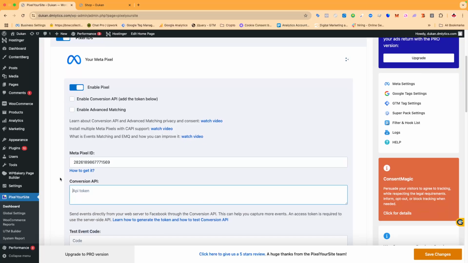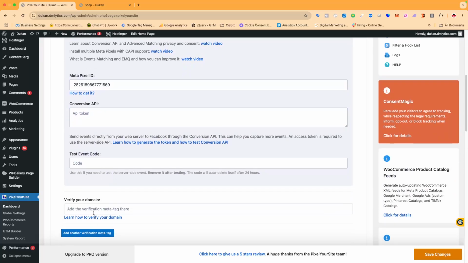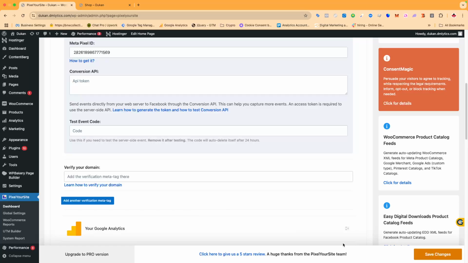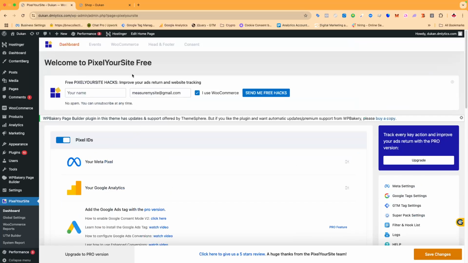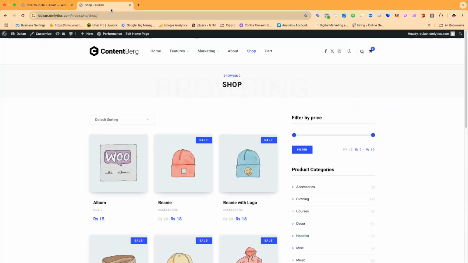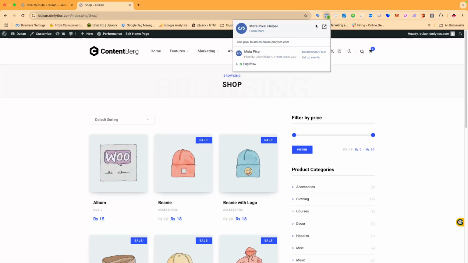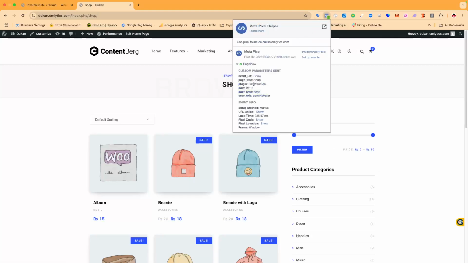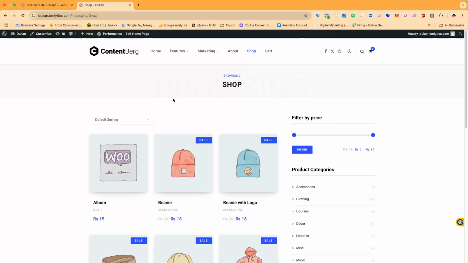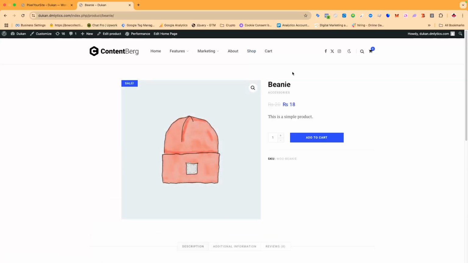This is for the basic tracking, and then what I will do here is save changes. Now that I have installed the Metapixel with the Pixel Your Site plugin, I will go to the website again and then refresh to see whether it's working or not. I click here, and if I look at this, you can see the pixel is tracking. And now I will go to the product detail page.